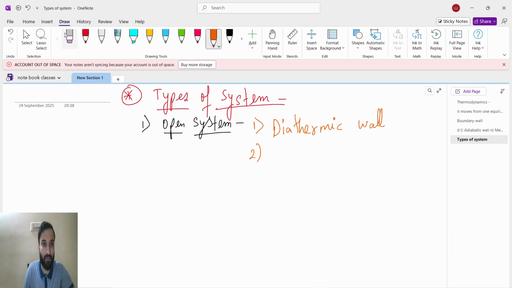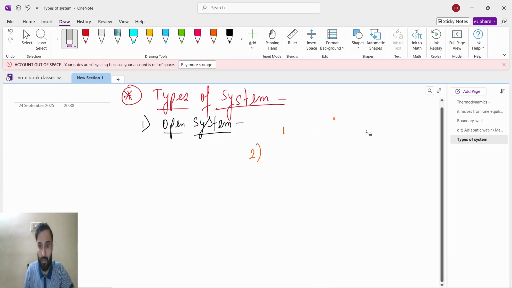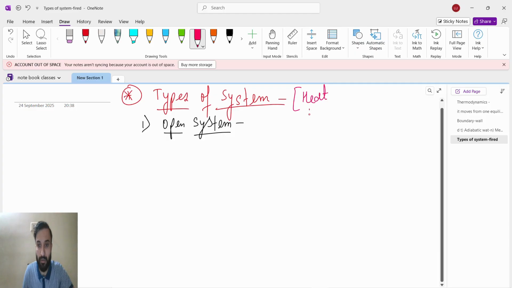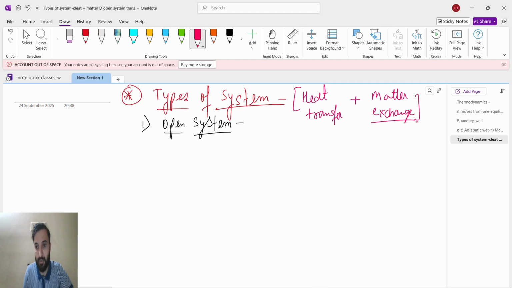For any type of system, these are the two things we want to see: heat transfer and matter exchange.